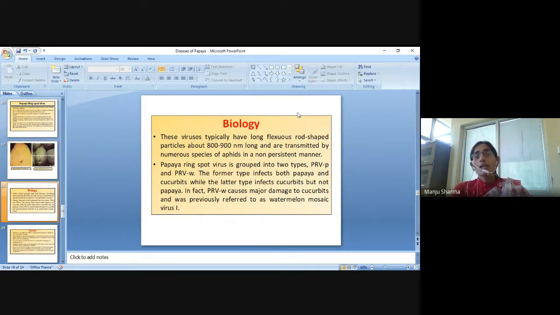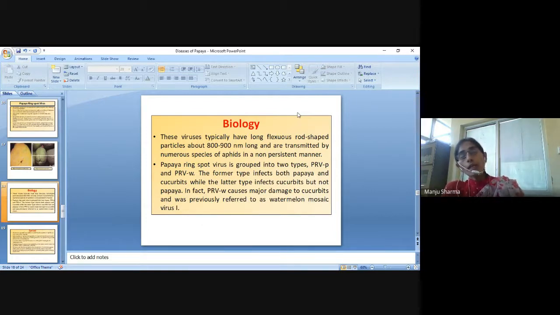These viruses typically have long, flexuous, rod-shaped particles about 800 to 900 nanometers long and are transmitted by numerous species of aphids in a non-persistent manner. Papaya ring spot virus is grouped into two types, PRV-P and PRV-W.